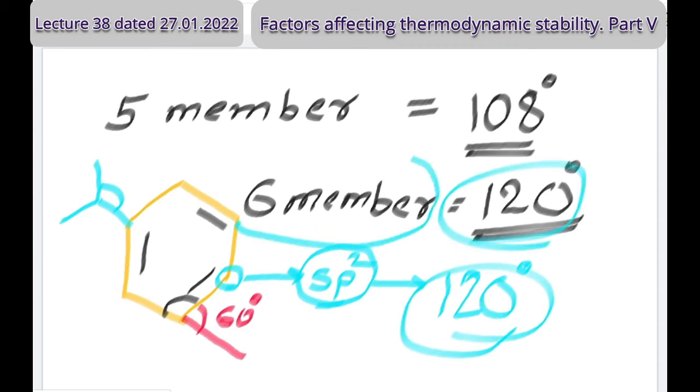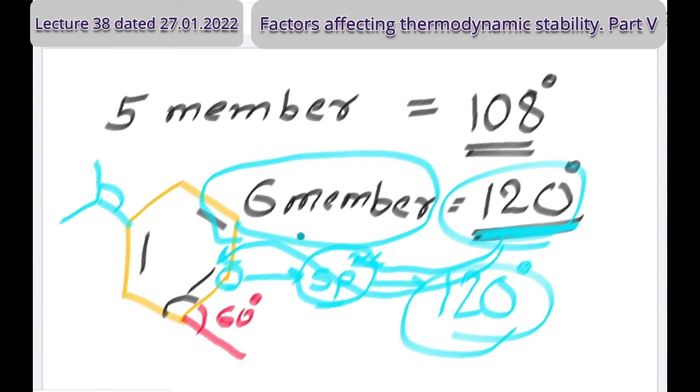So if 6 members are there, then a 120 degree bond angle is convenient. A 120 degree bond angle will be there if there is sp2 hybridization and delocalization. Wherever there is delocalization, sp2 planarity is necessary, because to spread something, a plane is necessary. When you apply butter to bread, a plane remains, so by means of a knife or spoon you can apply it on a smooth, plain region. Delocalization, spreading, is possible, so for delocalization planarity is necessary, and that is in sp2 hybridization.